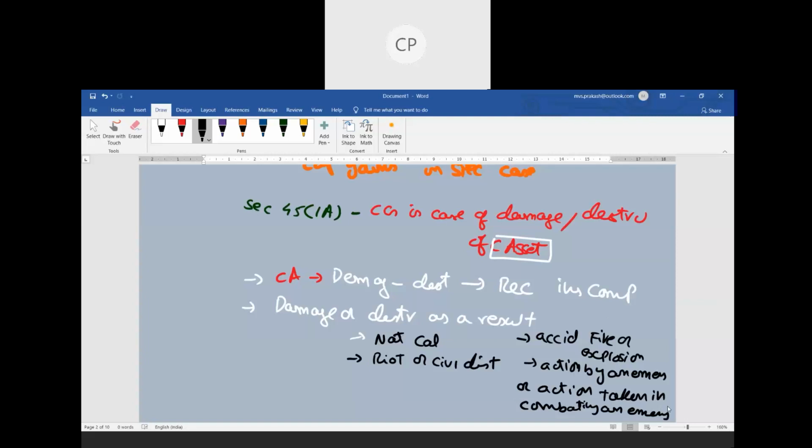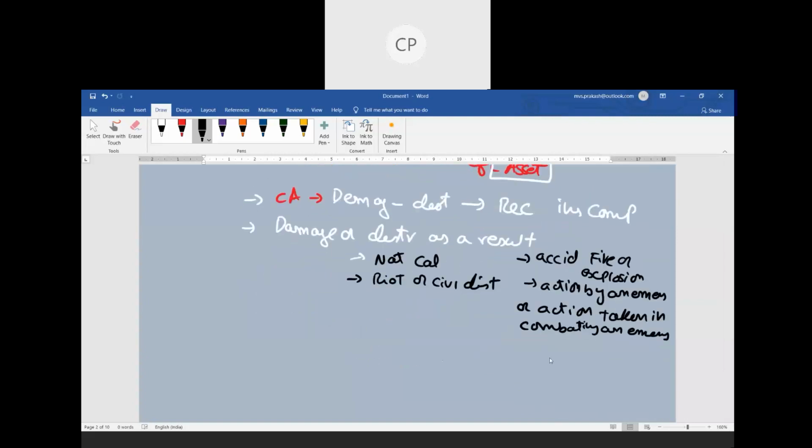So these are the, again, డ్యామేజ్ అయింది capital asset, ఎలా డ్యామేజ్ అయింది, natural calamity, riot or civil disturbances, accident, fire, explosion, action by an enemy or combat. So ఈ 4 instances ద్వారా if your capital asset is damaged and you're receiving insurance compensation, then this section is applicable. So once this section is applicable, we are supposed to calculate something called as our capital gains. Now let us try to see how we can calculate the capital gains under section 45 subsection 1a.